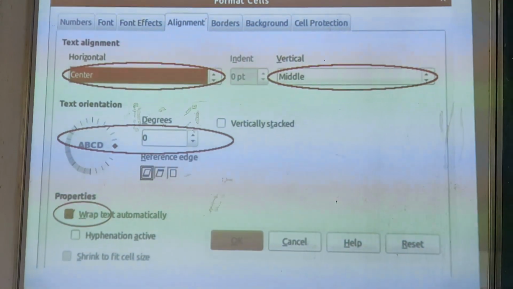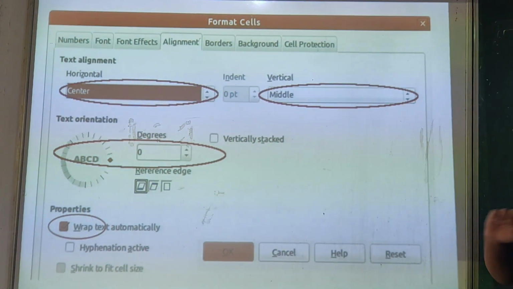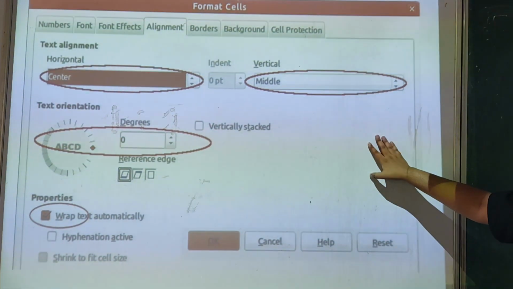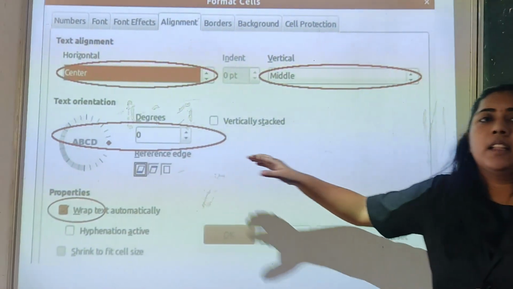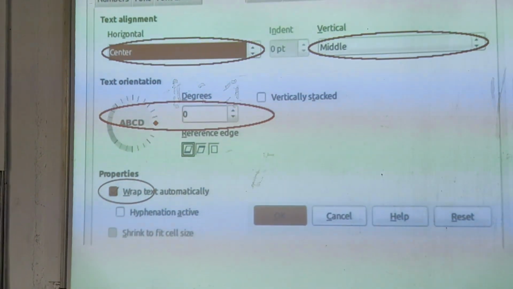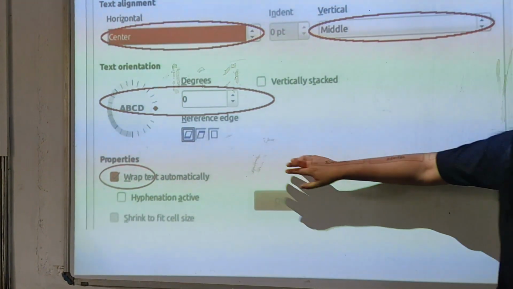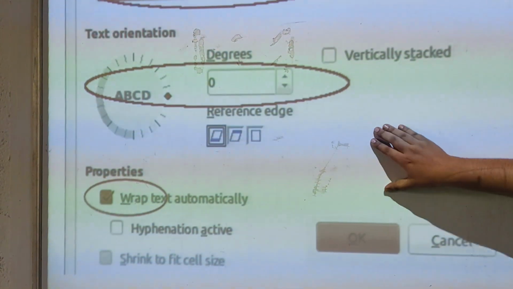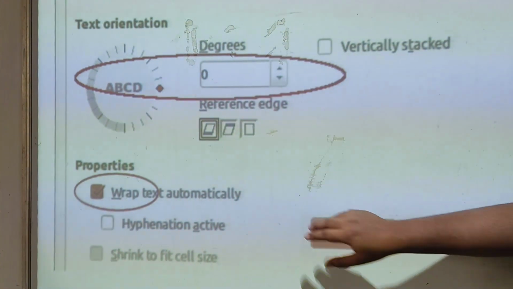Here we can give the vertical alignment, though it is not necessary. In the orientation, you can see the slanting text portion. This way you can select, and we can give the wrap text.